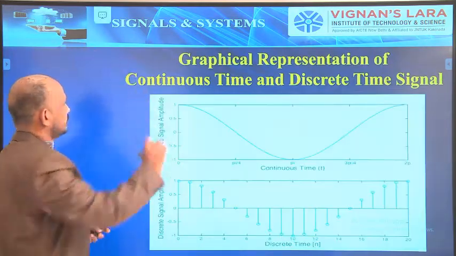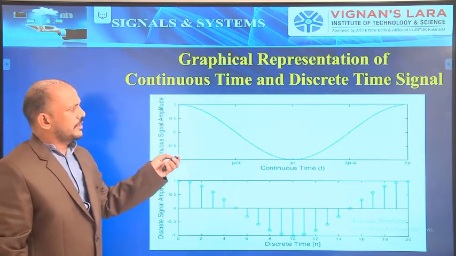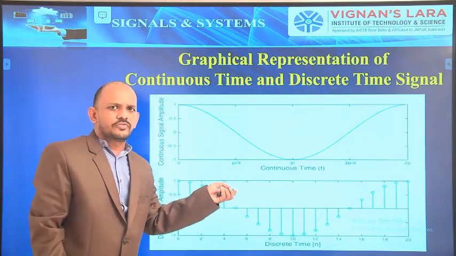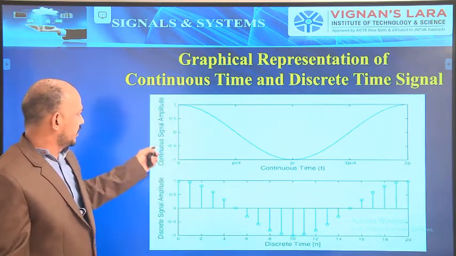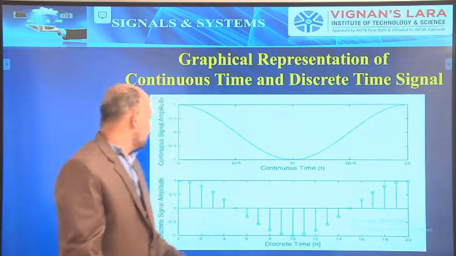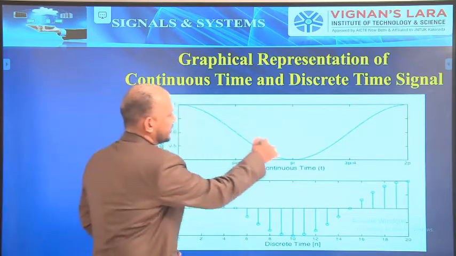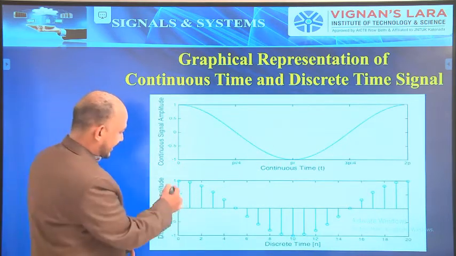Next we will move to the graphical representation of continuous time and discrete time signals. Another example. I had gone for 3 examples, the first example, the second example. So, continuous signal, time on the x-axis and amplitude on the y-axis. We had taken a continuous time signal, and this should be converted into discrete like this.